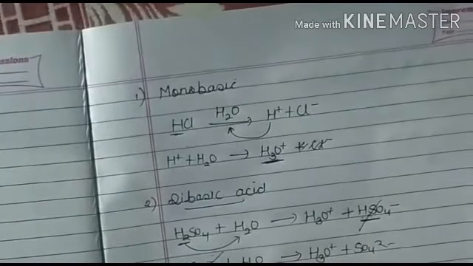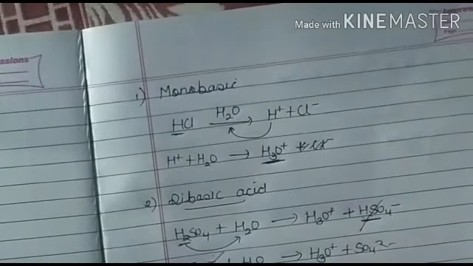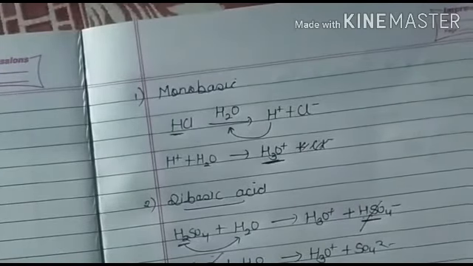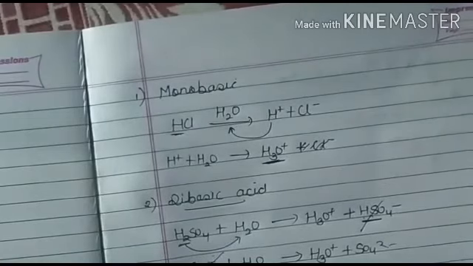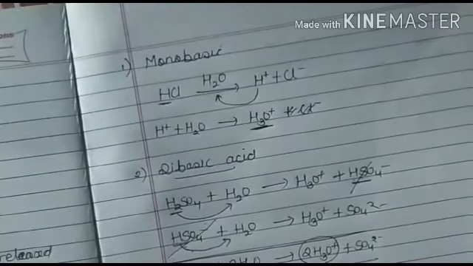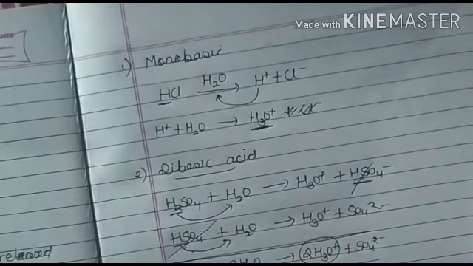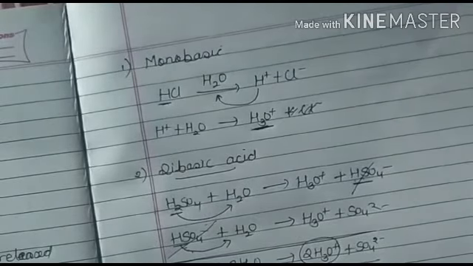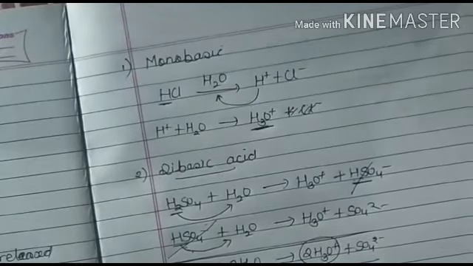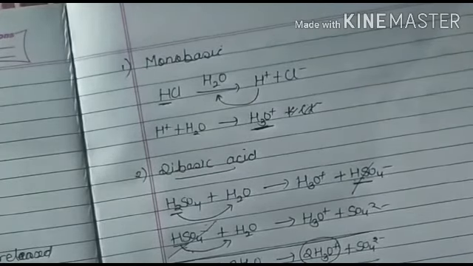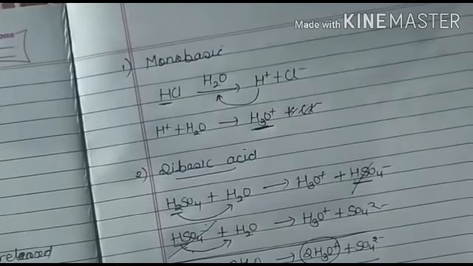Then the third is tribasic acid, with the example H3PO4. H3PO4 reacts with water and forms H3O positive plus H2PO4 negative. Next, H2PO4 negative again reacts with water, one hydrogen reacts and forms a hydronium ion, and we have HPO4 2 negative.